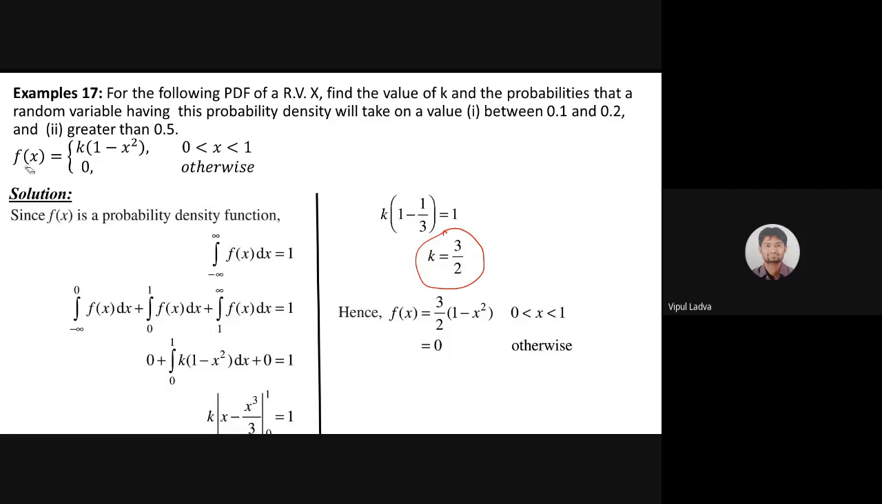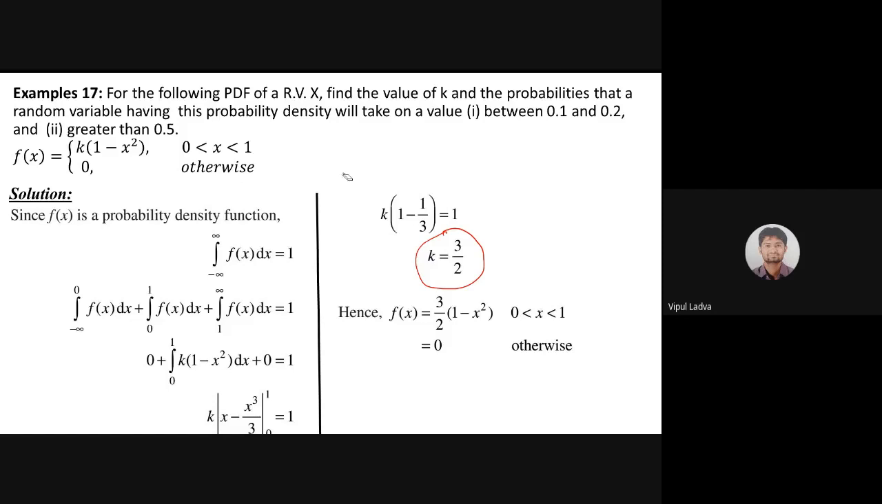Now my probability density function will look like this: f of x equals 3 by 2 times 1 minus x square for the interval 0 to 1, and for the rest of all the values of x, it will be 0. So are we good? So k is 3 by 2 is correct.